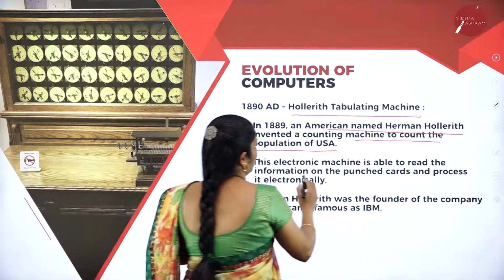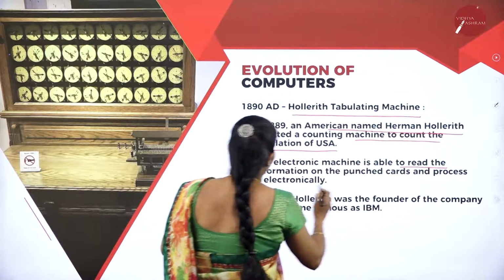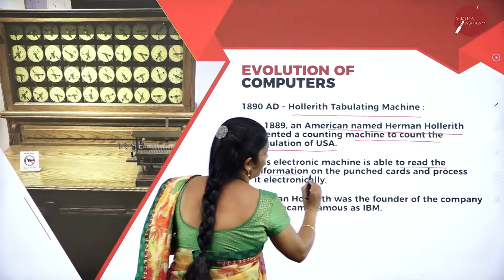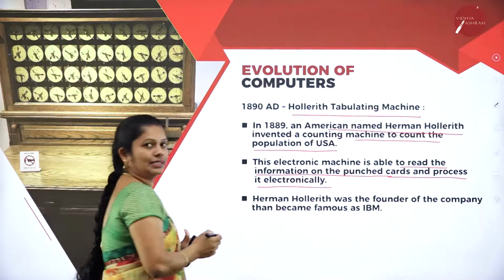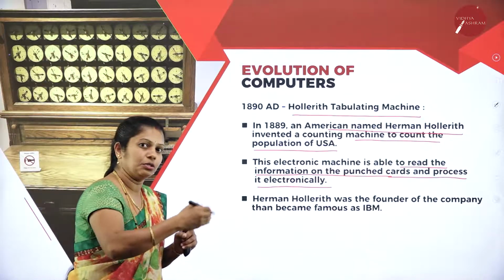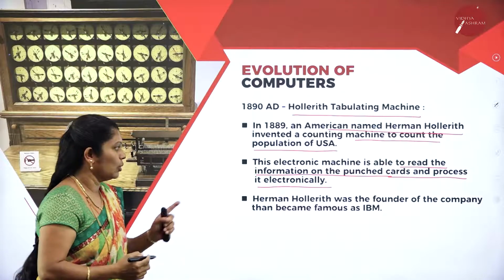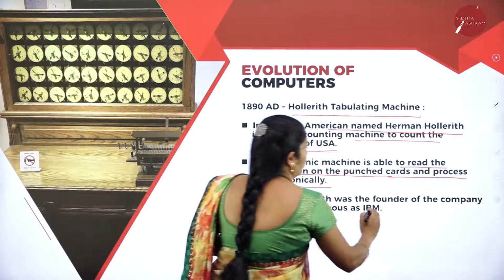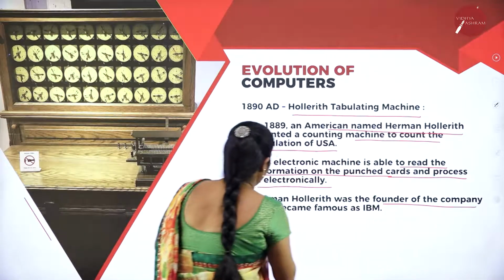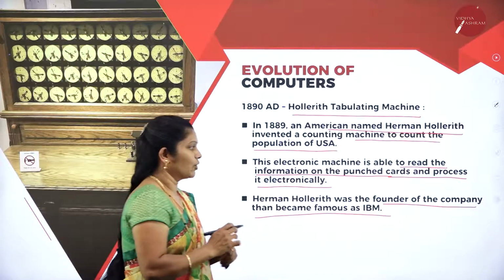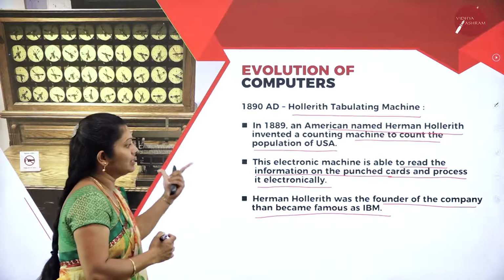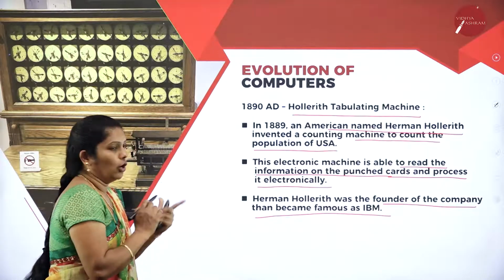This electronic machine is able to read the information on punched cards and process it electrically. Electrically it can store that data also. Herman Hollerith was the founder of the company that then became famous as IBM.